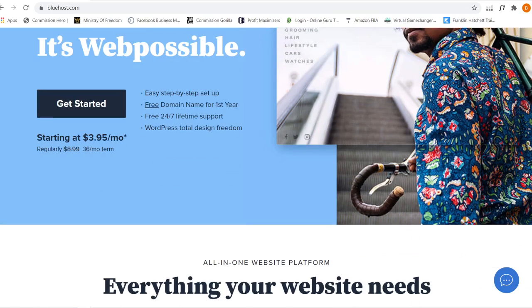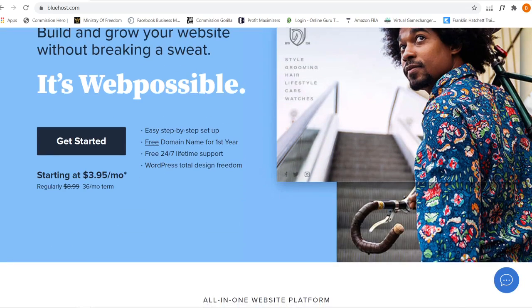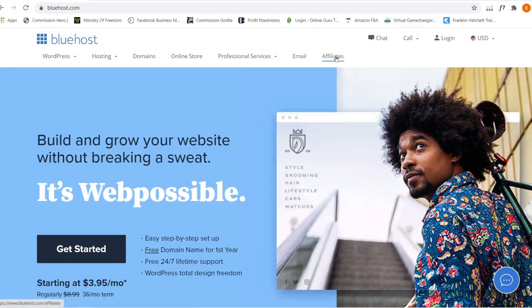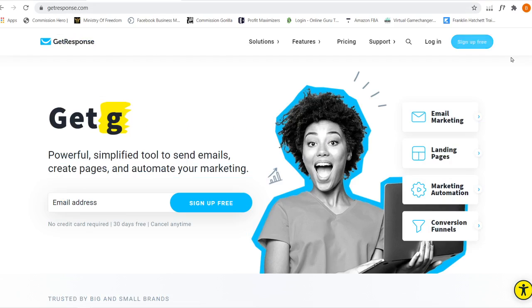Okay, this is Bluehost. So if you want to register as an affiliate, you can see the link over here. And don't worry, it's free to register as an affiliate. Create your own account there, input your payment method, you will get your affiliate link and you can start promoting Bluehost.